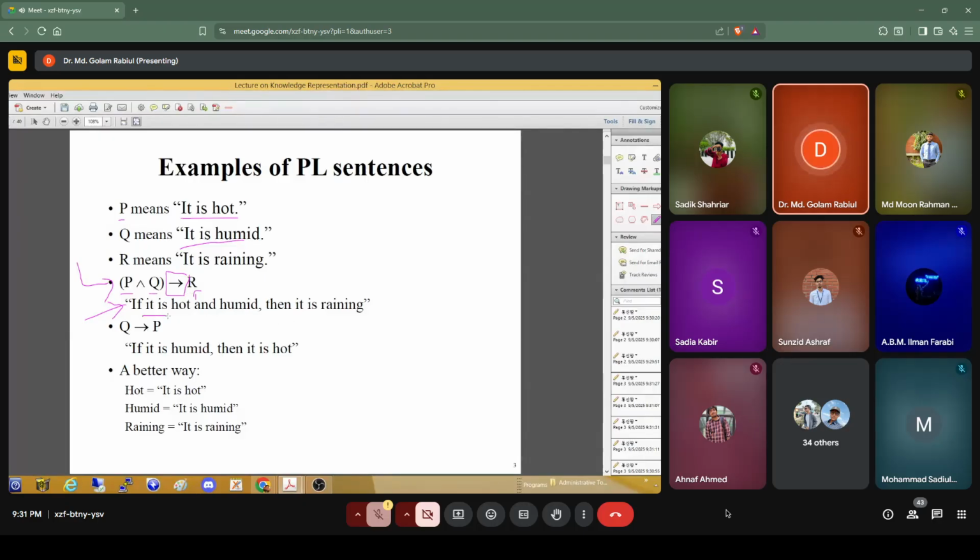So this statement we can represent using propositional logic. Okay, that is P and Q implies R. It means P is it's hot, and Q is it's humid, and R is it's raining. So if we can represent one statement, that is, if it is hot and humid, then it's raining, then this is the form to represent the knowledge using propositional logic.